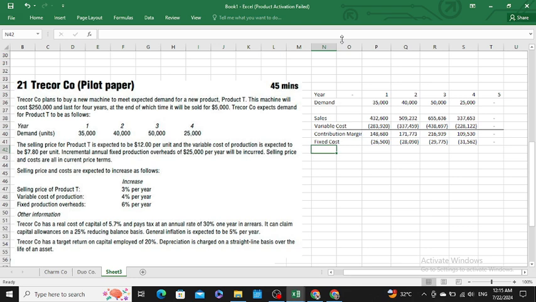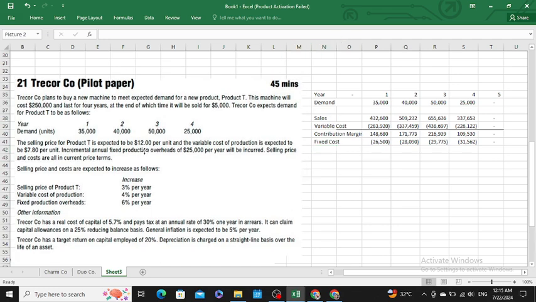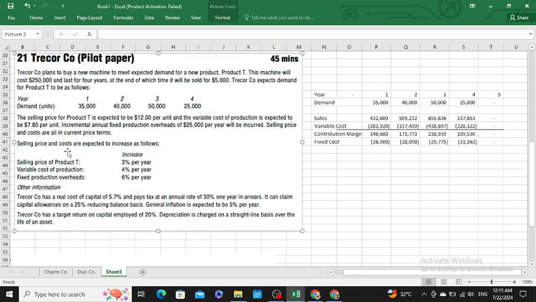Then, sir, we have already concluded sales, variable cost, contribution margin, and fixed cost. Then the examiner says that there is a real cost of capital of 5.7%. Then the general rate of inflation would be 5% per year.